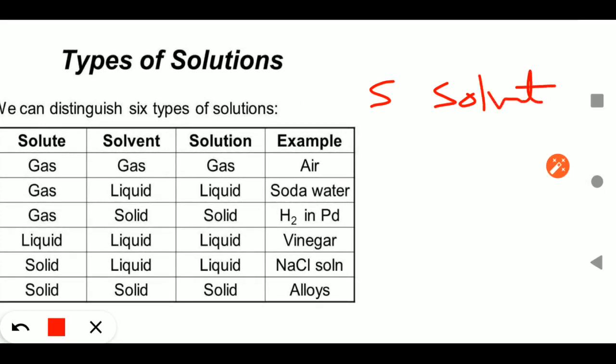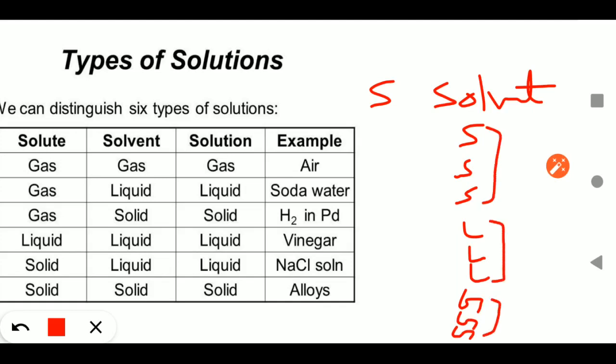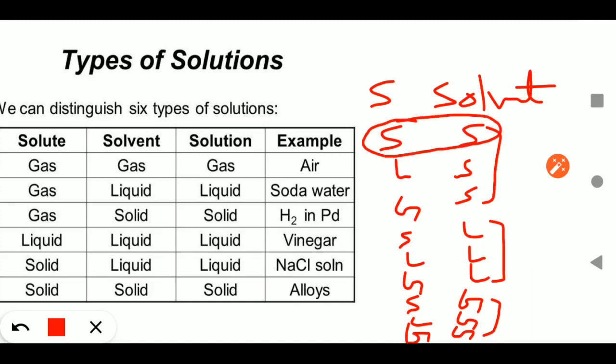Keep in mind that the solvent may be solid, liquid or gas. The solute may also be solid, liquid or gas. Students, generally the solute remains in a lesser amount and the solvent in a higher amount. Already you know it, but the solvent may be solid, liquid or gas.